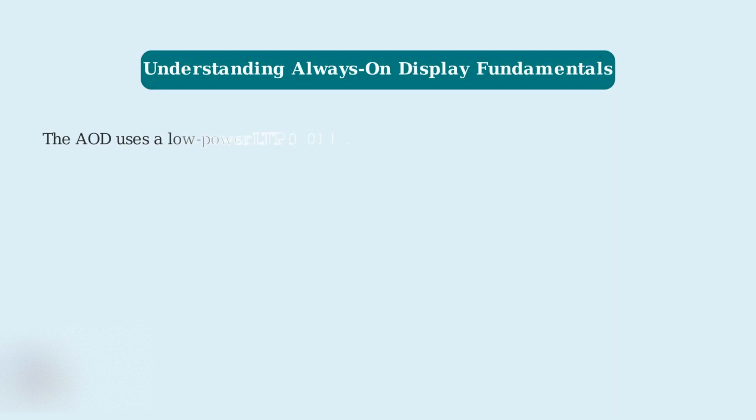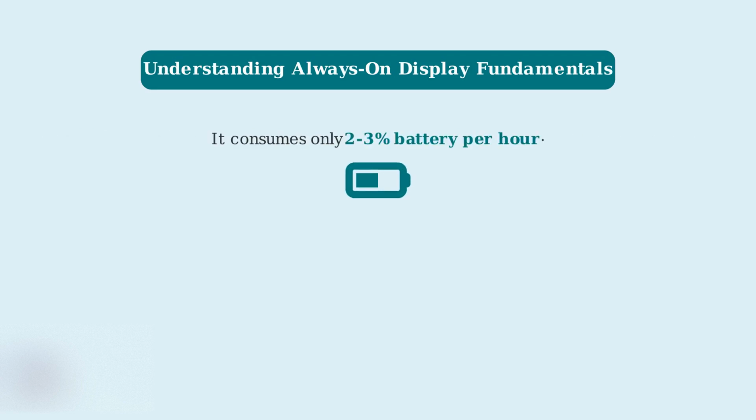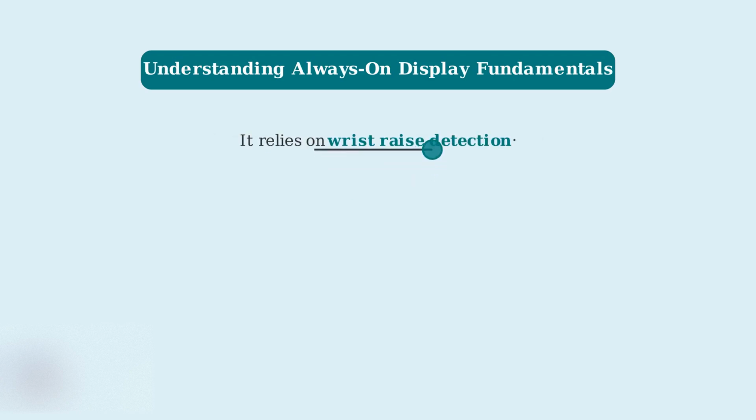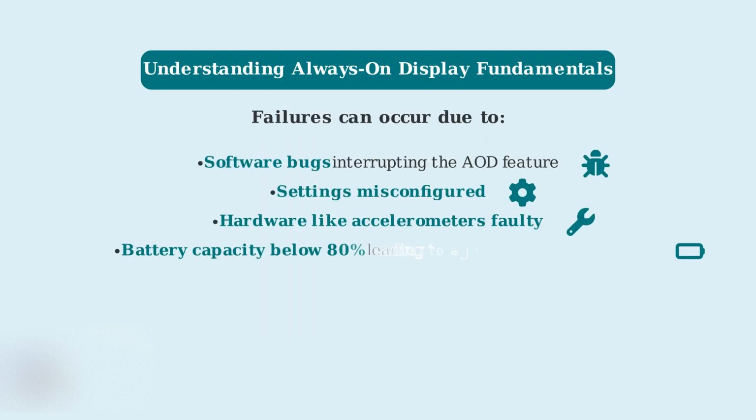The always-on display uses a low-power LTPO OLED panel that refreshes at 1 Hz to show essential information without fully waking the watch. This low-power mode consumes only 2 to 3% of the battery per hour, making it energy efficient. The feature relies on wrist raise detection to activate and remain visible. Failures can occur if software bugs interrupt the AOD feature, settings are misconfigured, hardware like accelerometers are faulty, or if the battery's maximum capacity is below 80%, leading to aggressive power saving.